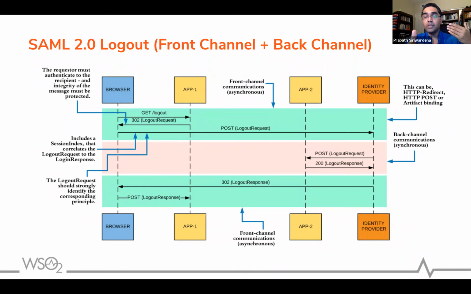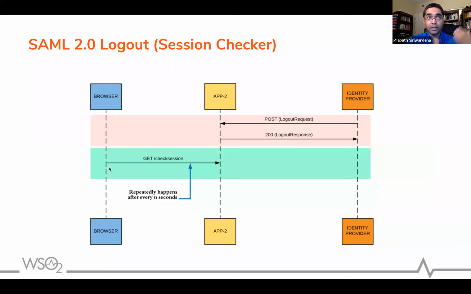So one approach people follow is, once you get the logout request here, you terminate the back channel session, and from the front channel, the HTML page loaded in the browser periodically sends a request to a known endpoint of app2, for example a check session endpoint, right? It's not a standard.